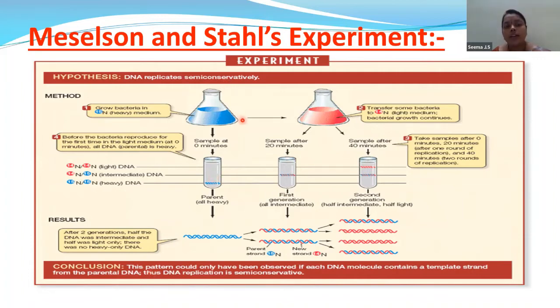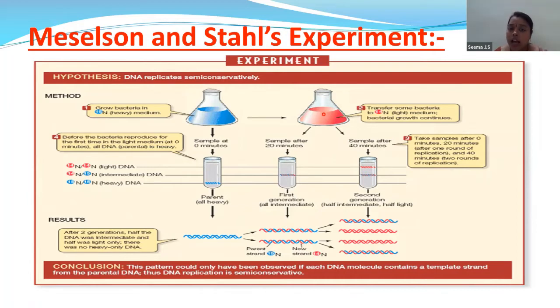Now what did they do in the second step? In the second step, both strands of DNA, that is E. coli, is shifted to the light nitrogen, that is N14. E. coli has been shifted to light nitrogen of N14, and all the bacteria have N15 strands because they have been taken from this blue color and shifted to this N14.